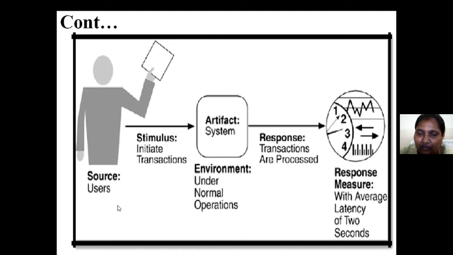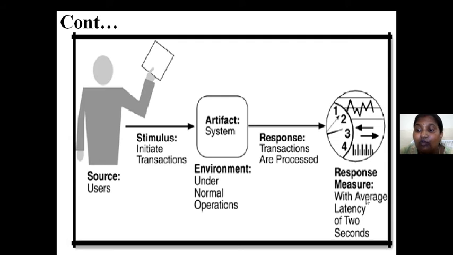The source is users; they want to check the performance, so they are submitting some request. The stimulus is initiate transactions. What is the environment? It is going to work under normal conditions. The artifact is the system. How are you going to respond, how are you going to measure your performance? Repeat transactions only. What are transactions? Requesting and getting a reply, that's all. So transactions are processed. The response is that your transactions are processed perfectly without any problem.